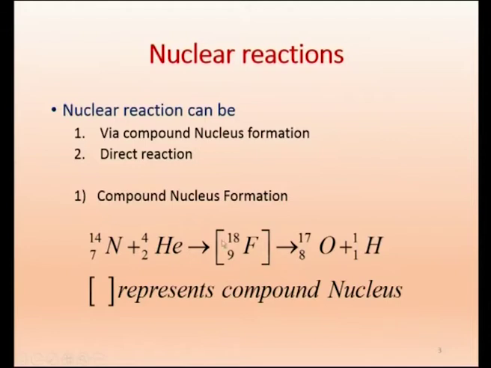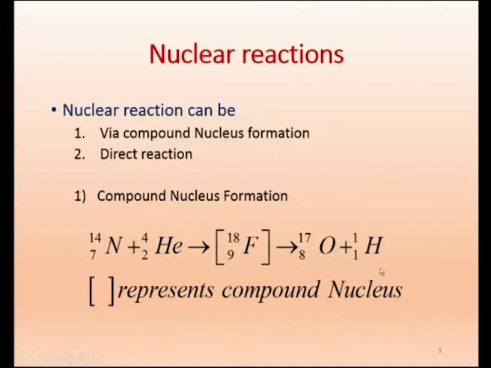Now, what we understand is the mode of decay is independent of mode of formation. The compound nucleus in the example that we have cited, 9F18, can be formed in many ways. This is not the only way it can be formed; this plus this or something else plus something else will also give this 9F18. And the mode of decay can be in this fashion.